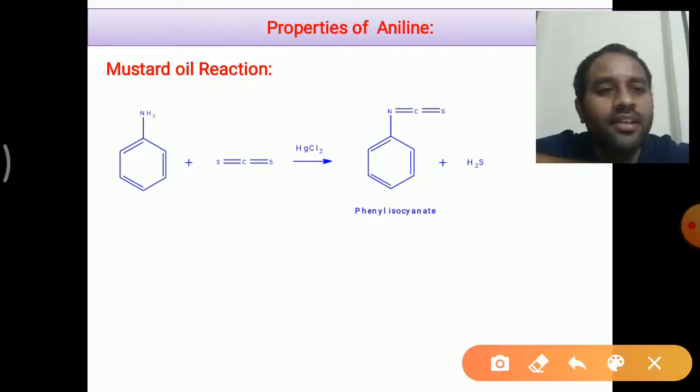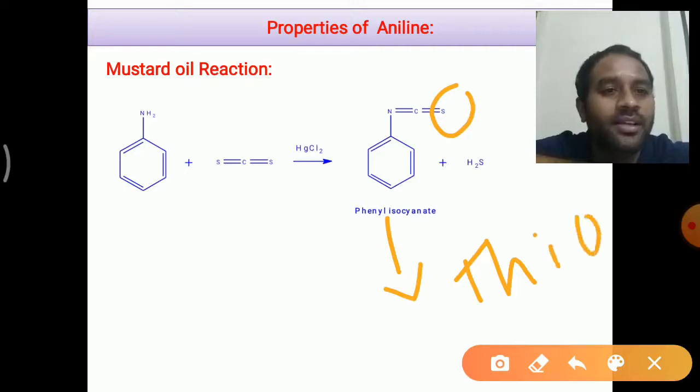This is phenyl isothiocyanate because sulfur is present. This is not phenyl isocyanate. This phenyl isothiocyanate has a smell just like that of mustard oil. Therefore, this reaction is called the mustard oil reaction.